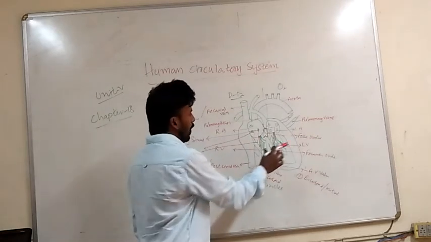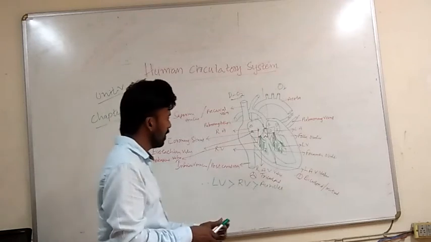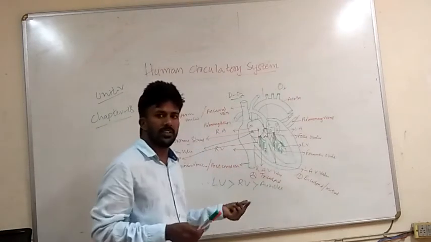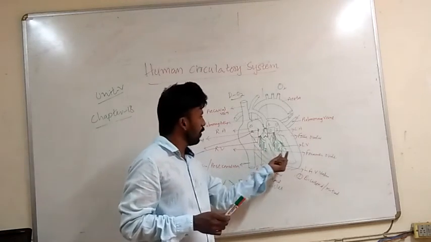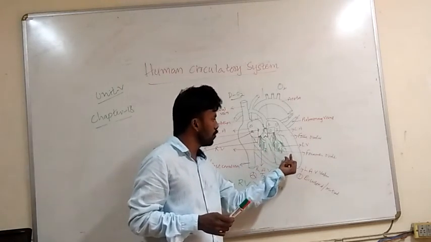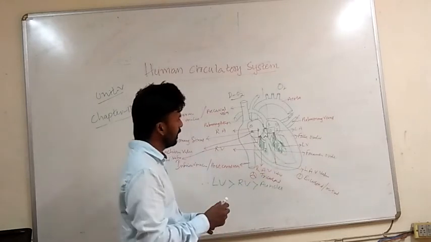Now coming to the two ventricles. Ventricles are more muscular in nature because the left ventricle should pump the blood to all body parts.